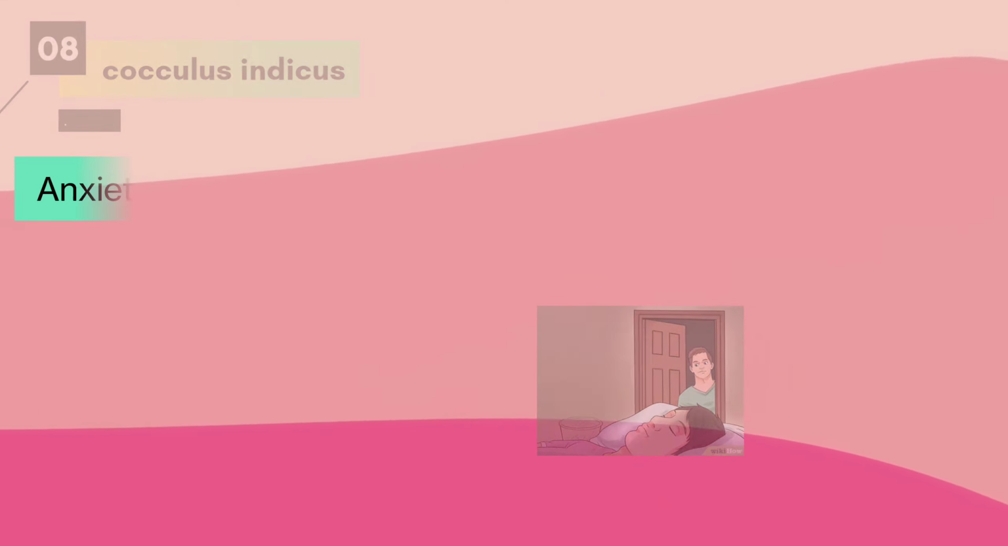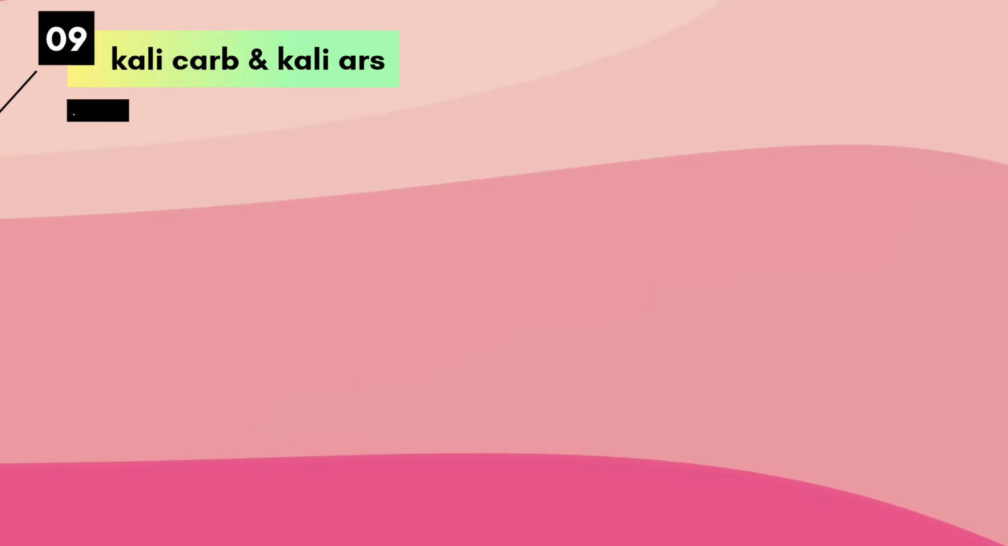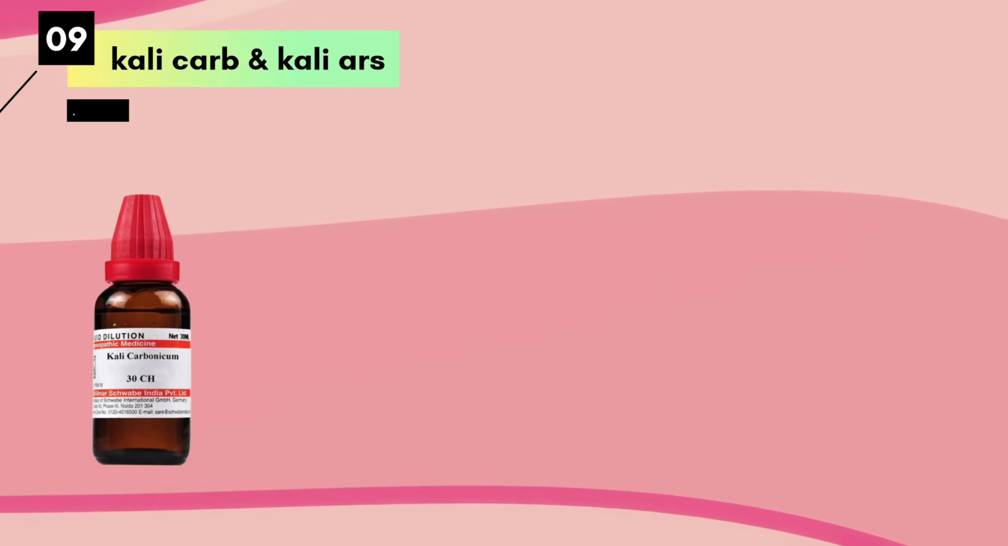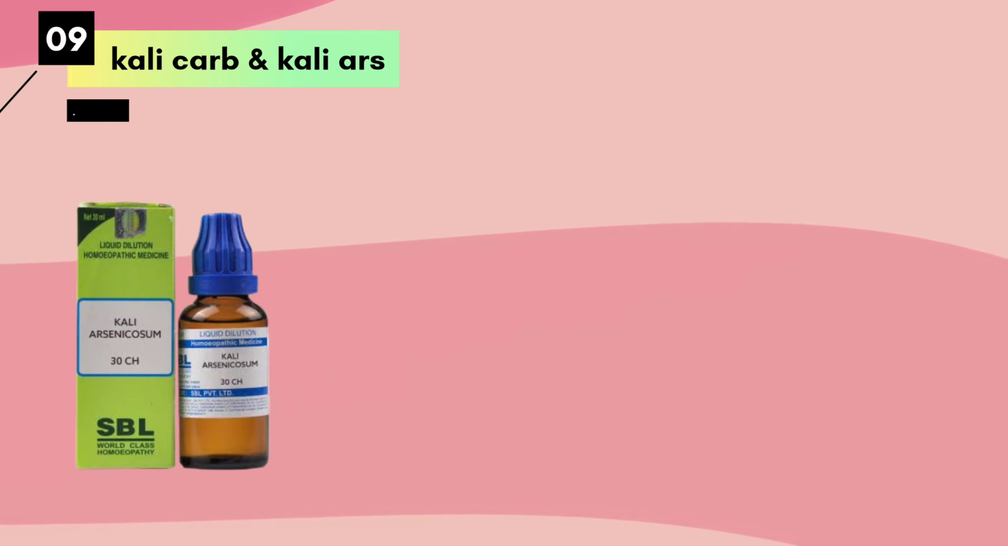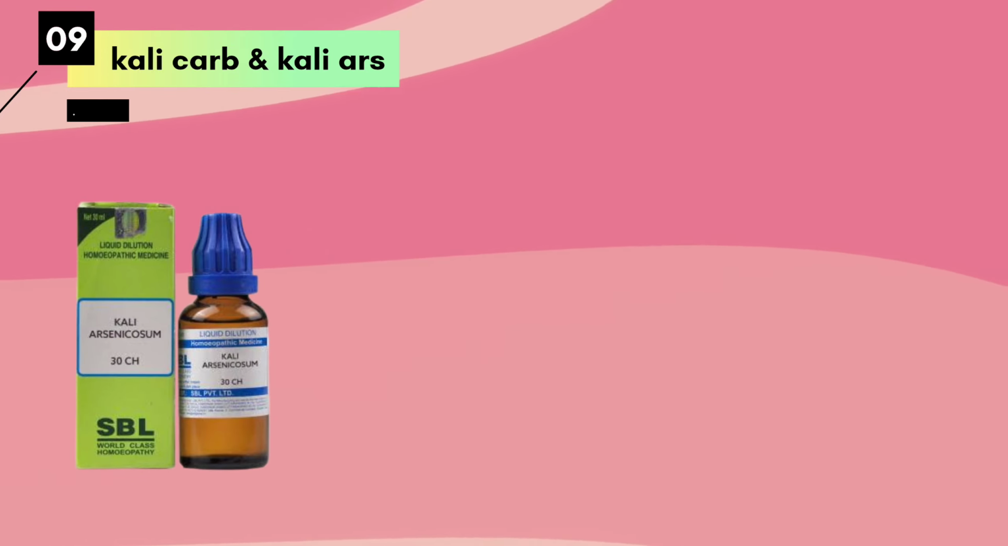Another important remedy, or rather two important remedies of the Kali group, are Kali carb and Kali ars, which are again very important under the rubric mind anxiety.